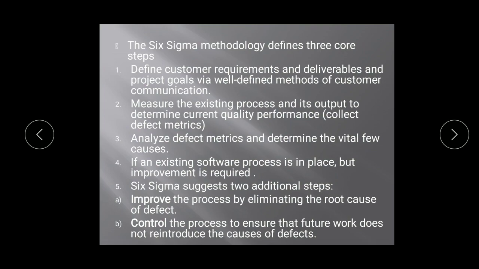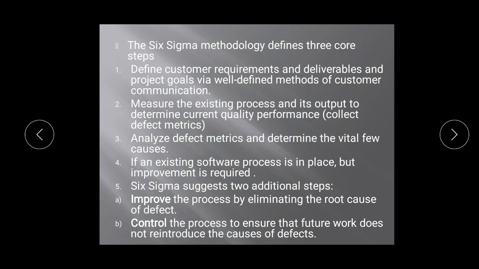Next, if an existing software process is in place but improvement is required, meaning it is all going well till now but still some improvement is needed, Six Sigma suggests 2 additional steps. First, improve the process by eliminating the root cause of defects.